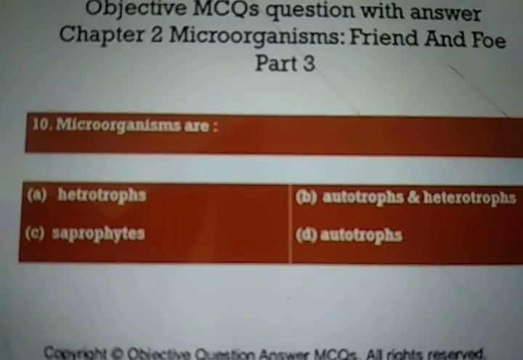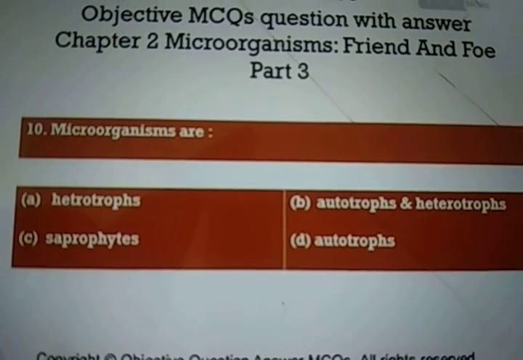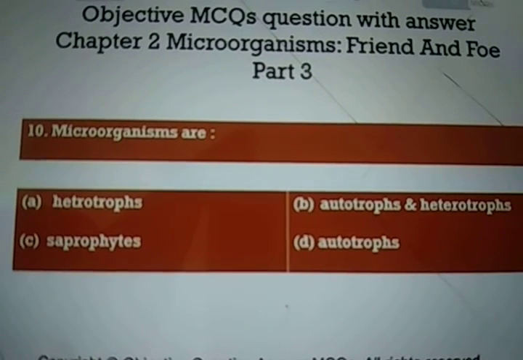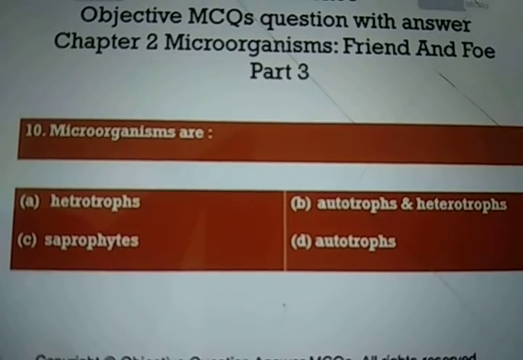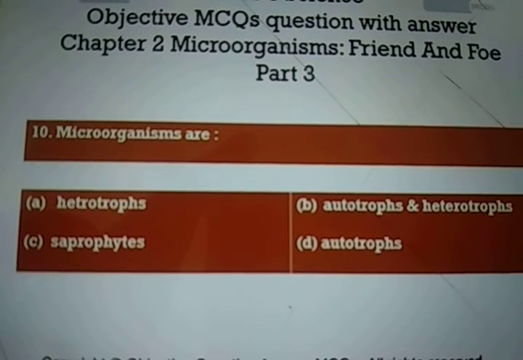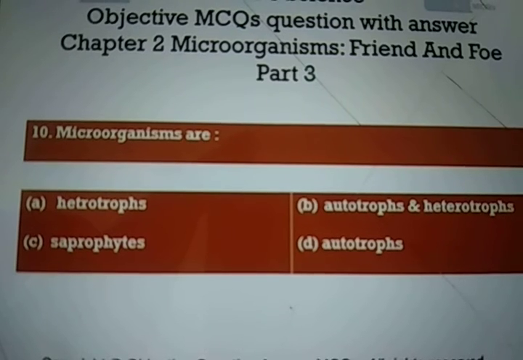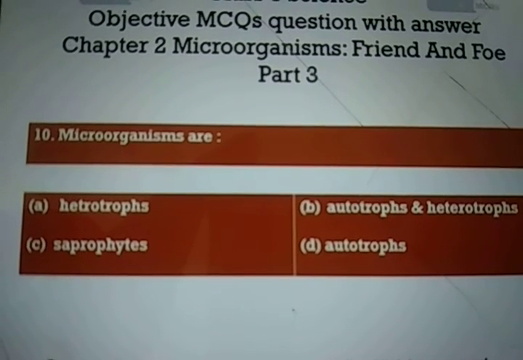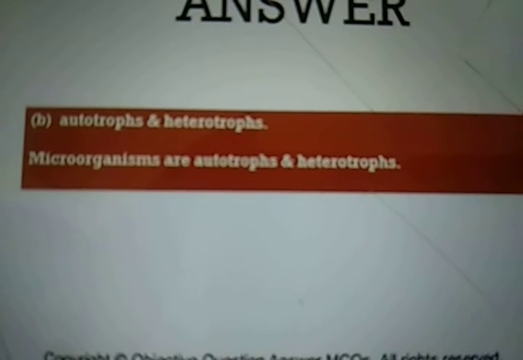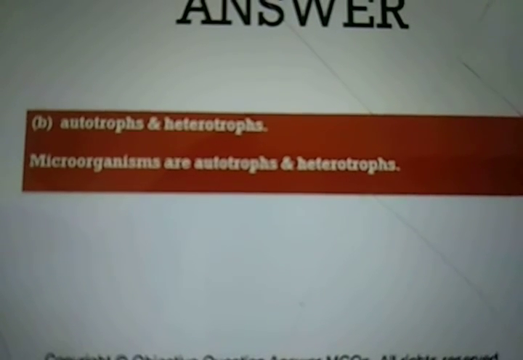Question number 10, which is our last question. Microorganisms are option A, heterotrophs, option B, autotrophs and heterotrophs, option C, saprophytes, and option D, autotrophs. And the right answer is option B, autotrophs and heterotrophs. So microorganisms are autotrophs and heterotrophs.